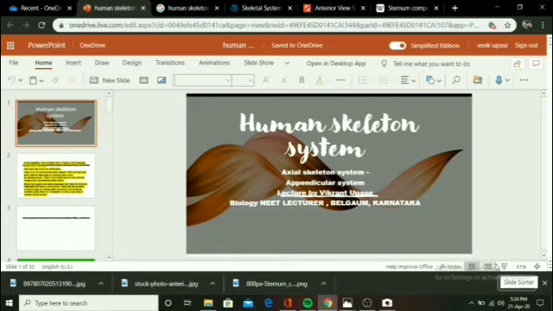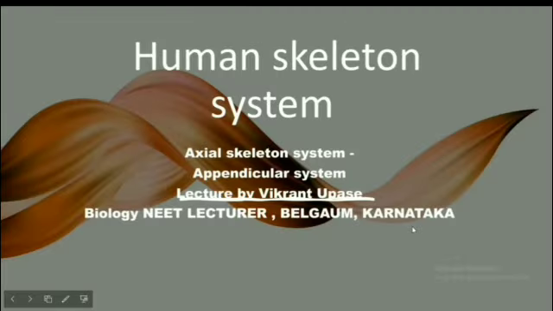Basically, I have made this presentation so that it is easier. If we see the diagrams and everything, it will be easier for us to understand. Now, in the human skeleton system, the skeleton in humans is an endoskeleton. That is, the skeleton is present inside the body, and it is very important because the human skeleton is meant for support. It gives support to all the internal organs.